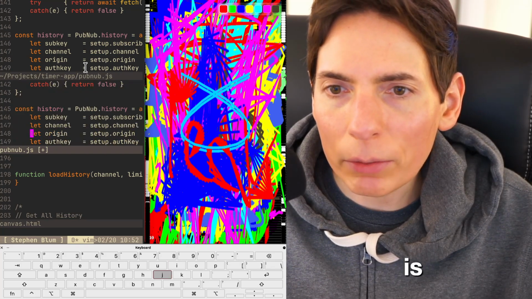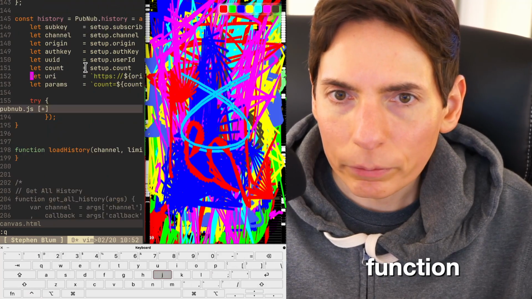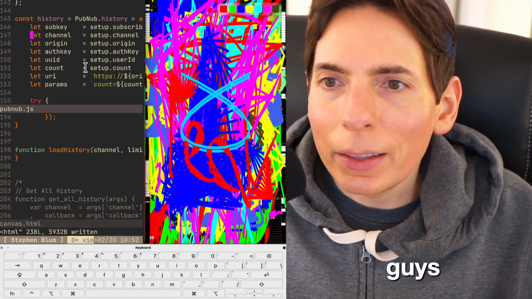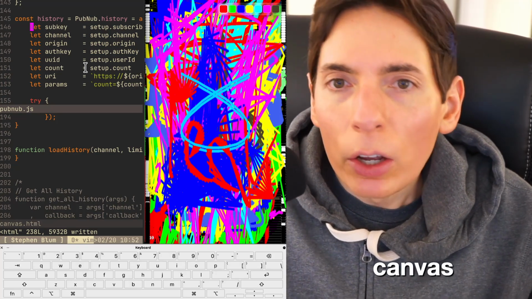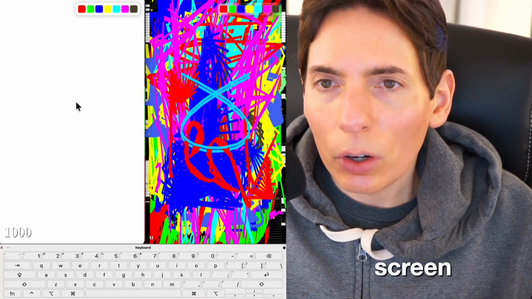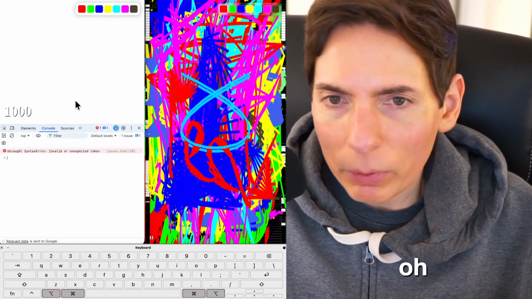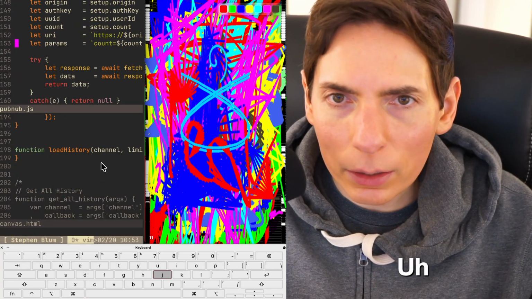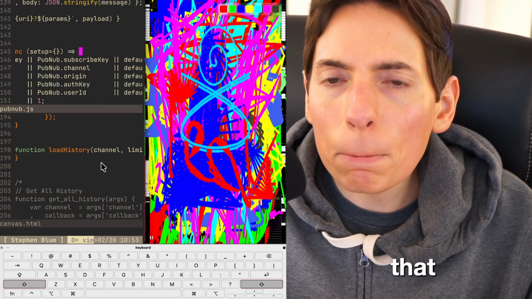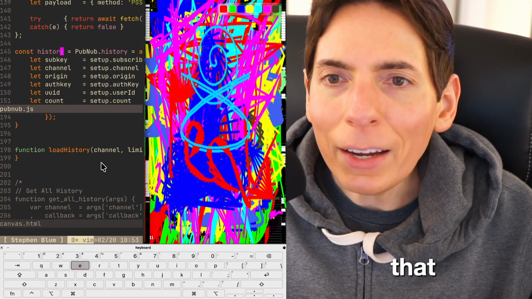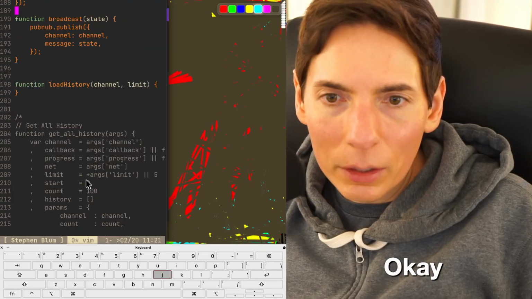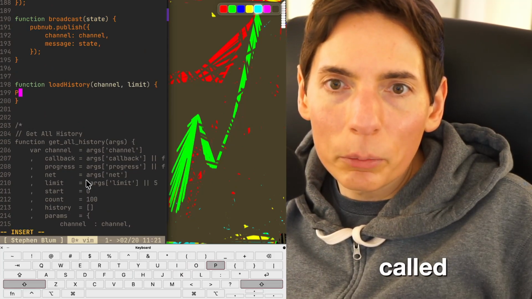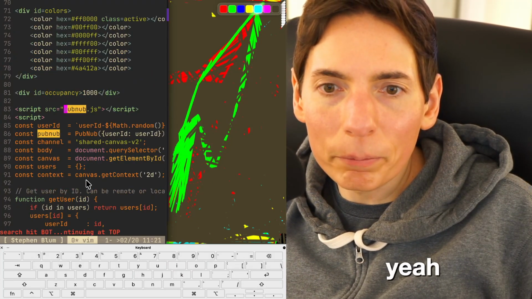So now all I have to do is leverage this history function. All right, you guys. Then that will give us the ability to have canvas history. So as you can see right now, when I reload the screen, oh, nope, I got a bug. There's a bug in there. Uh-oh. When I reload the screen, it goes blank. On line 202. Where's that? Okay. Where's the reason why for that? I knew it! So load history. So we need to do, let's see, it's called PubNub. Where is this? PubNub here. Dot history.